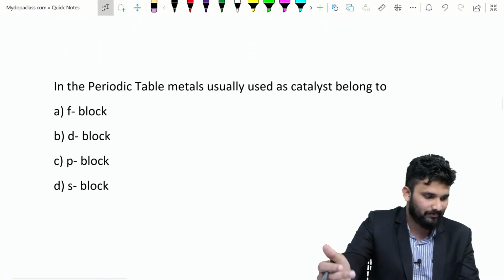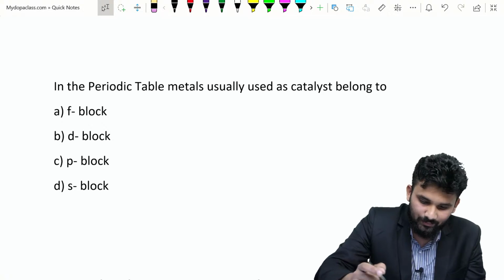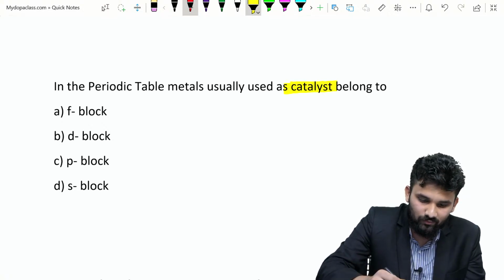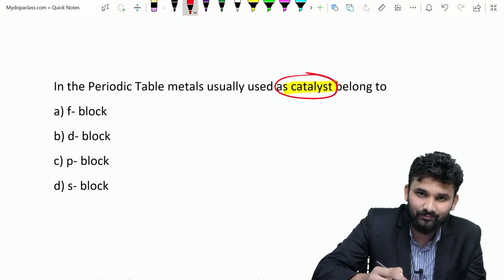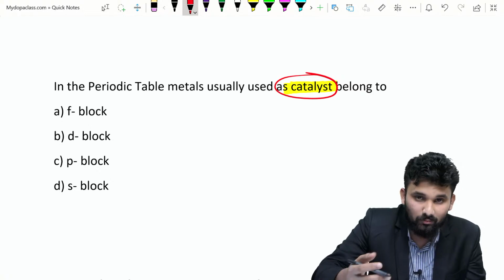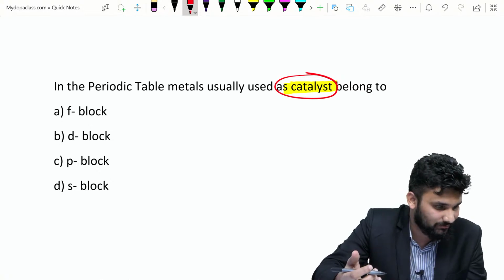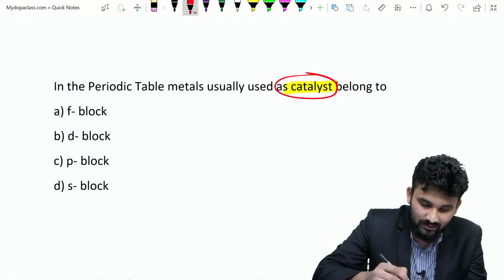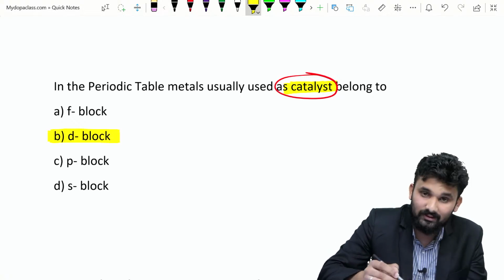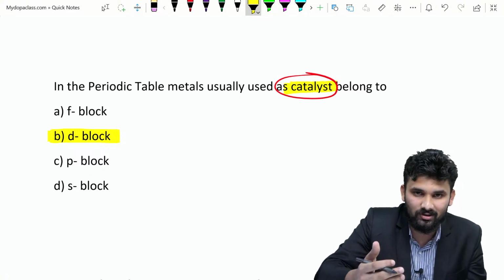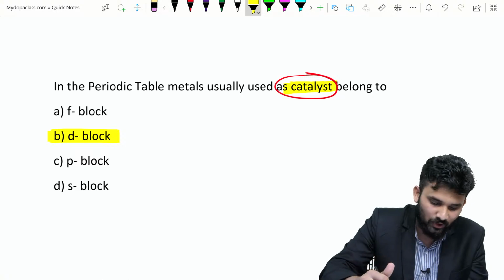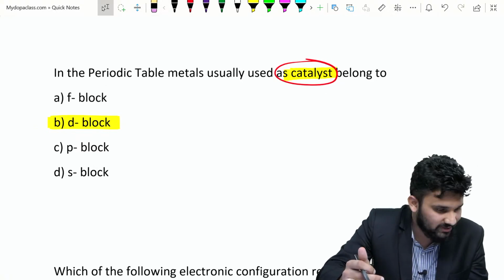So the next question: in the periodic table, the metal used as catalyst. Which metal is used as a catalyst? All these questions are previous entrance questions. Which block elements are used as catalyst? The answer is transition elements are used as catalyst. The reason is that they have variable oxidation states. This will be studied in D block elements also. So option B is the right answer.